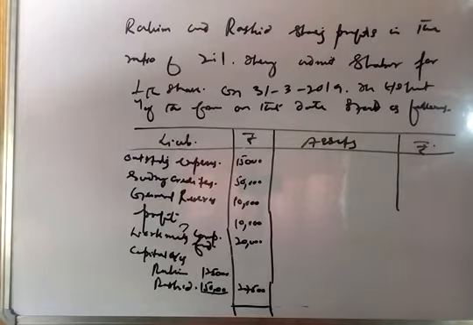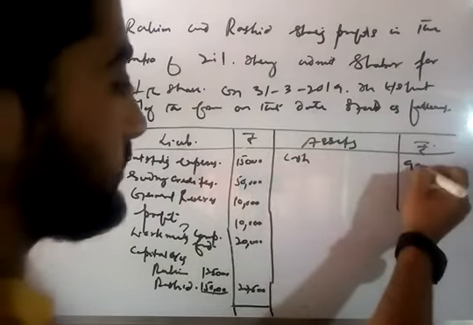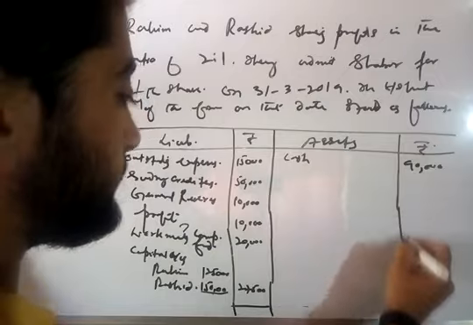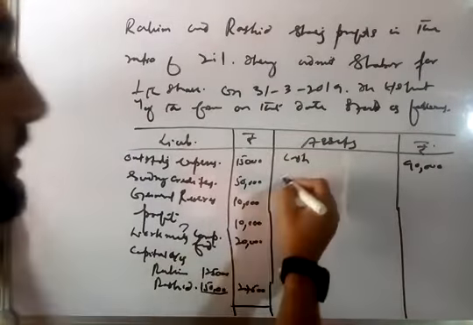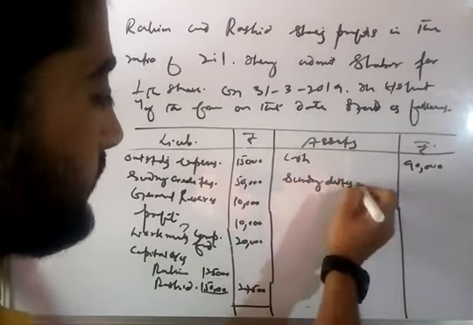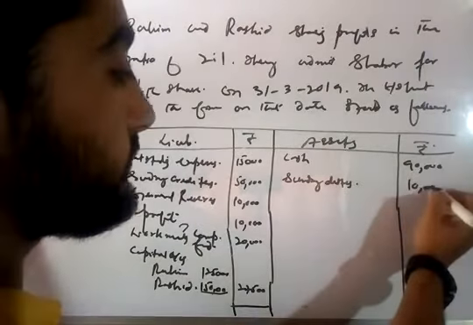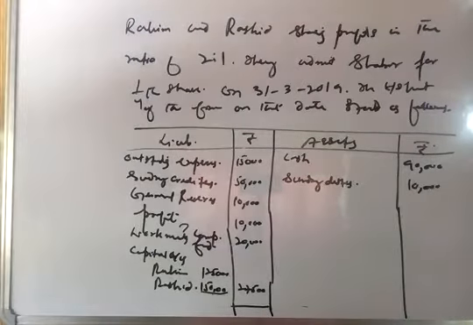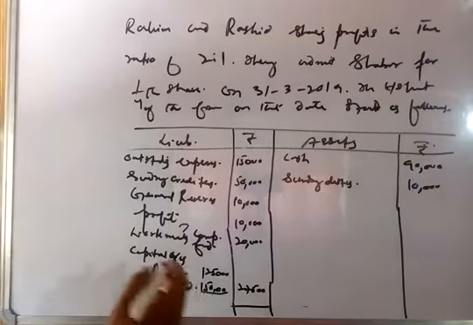And on the asset side, we take firstly the cash, 90,000. Then sundry debtors, 10,000. Then stock, 20,000.